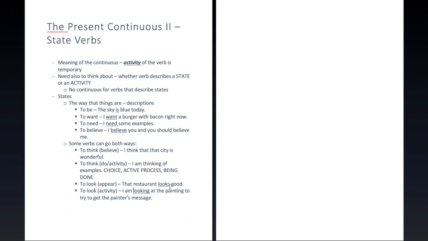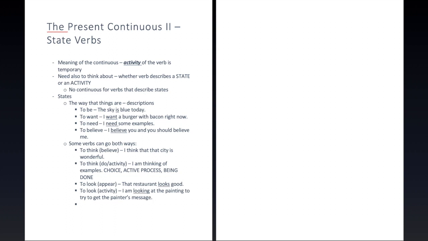So this could be both things, but that's just because the verb has different kinds of meanings. Anytime that we're using a state meaning for the verb, we have to use a simple. We cannot use a continuous. And if we're using the activity meaning and it is temporary, then we should use the continuous for those cases.